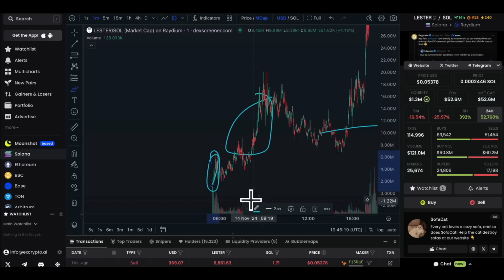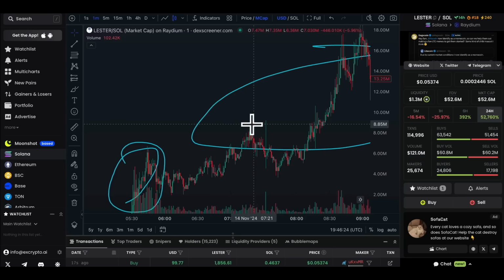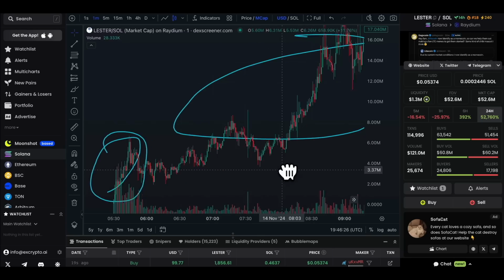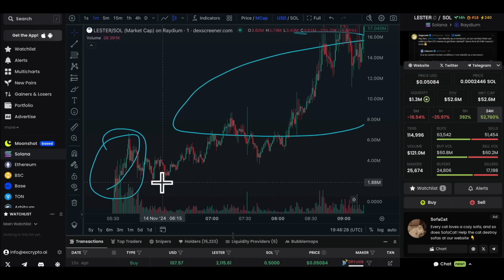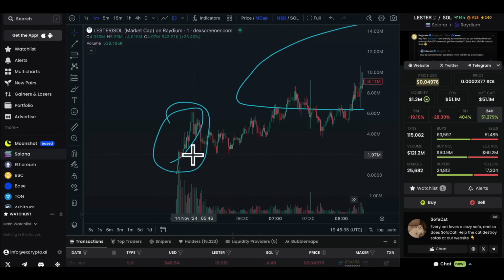It ran to 20, but remember, even early on, you could get into this one when it first ran to 8 and then pulled back to 4. So there were areas, or even this first dip here back to 1.85. But what I'm saying is you don't buy initially, because we're talking about what potentially could be the easiest method.